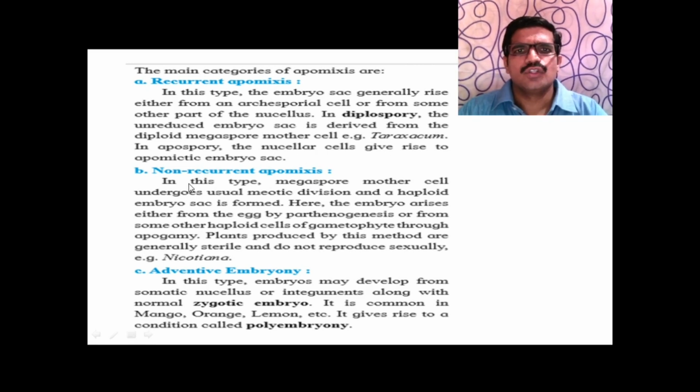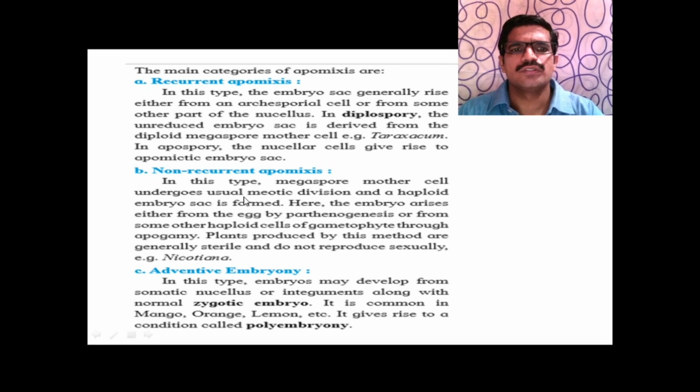Second one is non-recurrent apomixis. In this type, the megaspore mother cell undergoes unusual meiotic division and a diploid embryo sac is formed. Here, the embryo arises either from the egg by parthenogenesis. Parthenogenesis means formation of an embryo without fertilization. It is called parthenogenesis, or from apogamy.